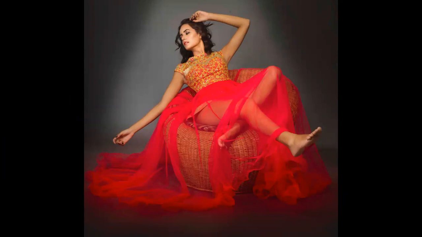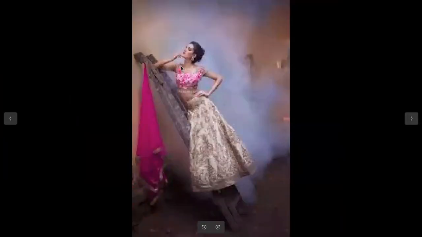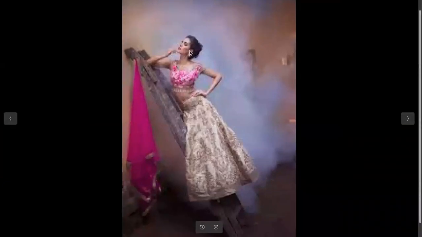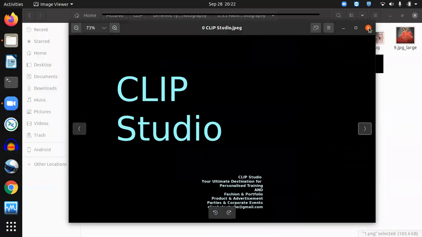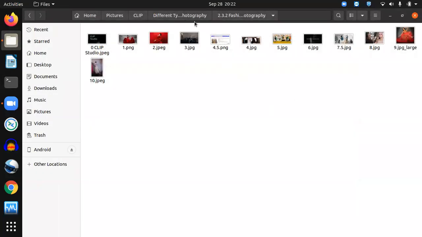But remember that the basic heartbeat of fashion photography is the fashion, and you have to present that particular fashion or your subject in a very creative way. Until that creativity is there, you are going to make pathetic photos in this fashion industry, right? So in all these photos, obviously the subject is interesting, but the objective is to display the fashion that the subject is wearing. So this is the second thing that we discussed in a very small way.